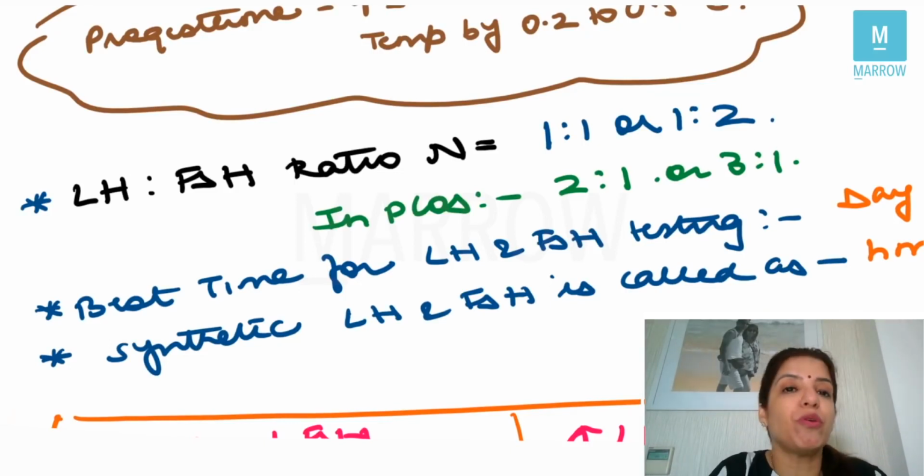Now, I want you to be very, very careful when you are answering questions like this. If they are asking you the ratio of LH to FSH in PCOS, the answer is 2:1 or 3:1. But if they are asking you FSH to LH, whichever is written first, you have to keep that in mind. If they ask you FSH to LH, then it will become 1:2 or 1:3, right?